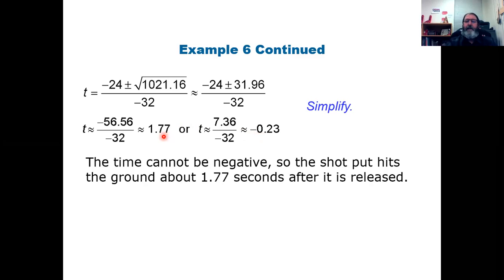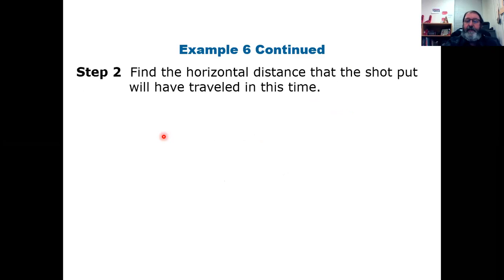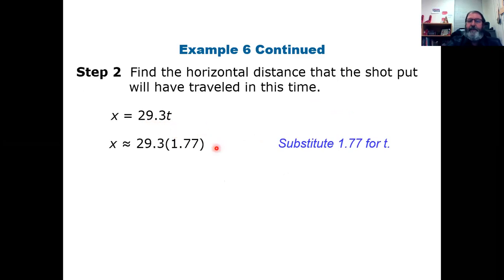It's going to take 1.77, or 1 and 77 hundredths of a second after it's released before it lands and hits the ground. So now I take the second equation they gave me, this 29.3t, and I'm going to put my 1.77 into it, and now just multiply them together.